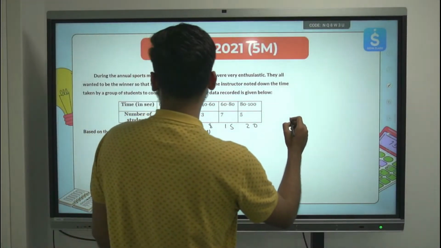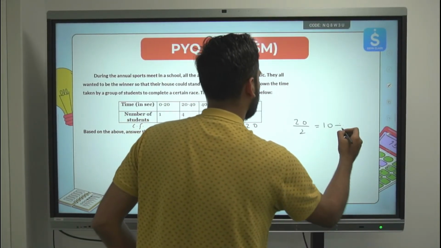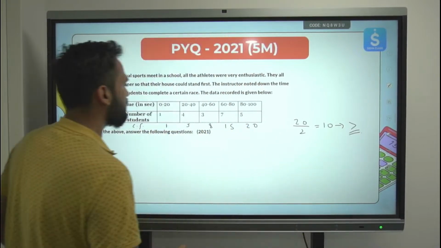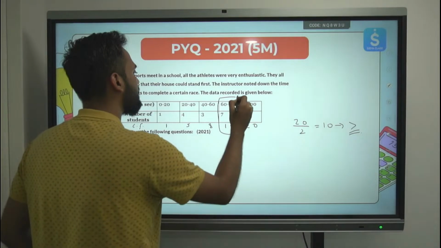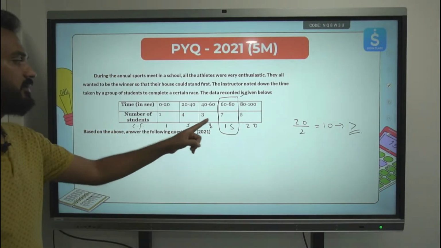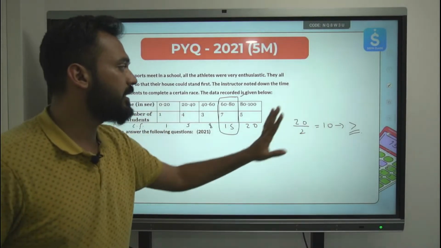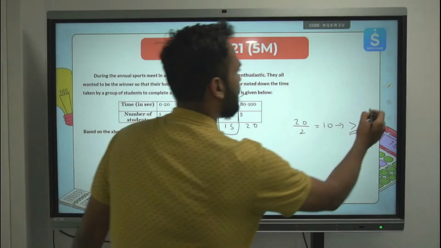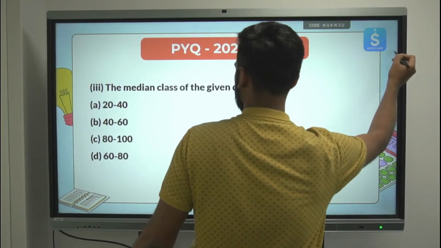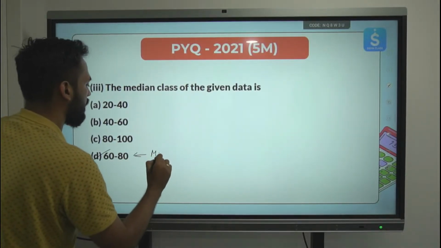Total 20 students are there. 20 by 2 is 10, so greater than 10. This is the class which has the median, greater than 20 by 2. This is the median class, which is 60 to 80. So that's the answer. Let's mark this. 60 to 80. This is the median class also.